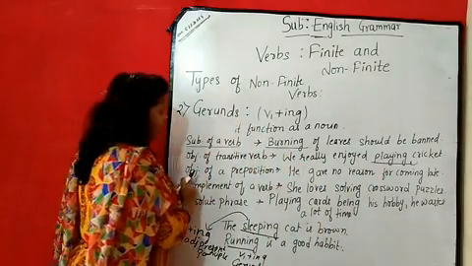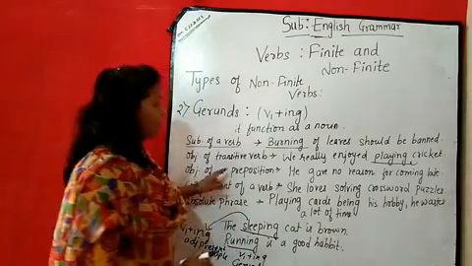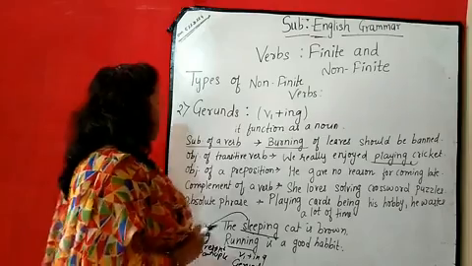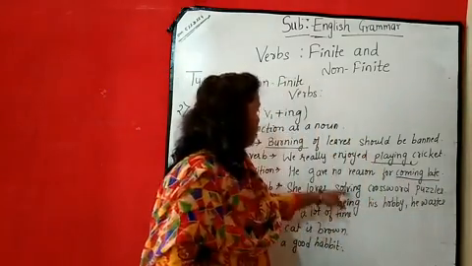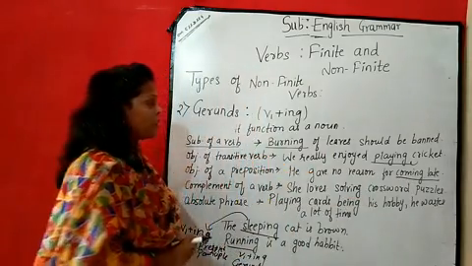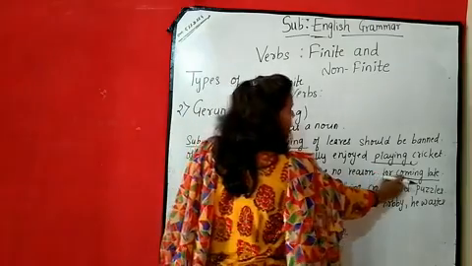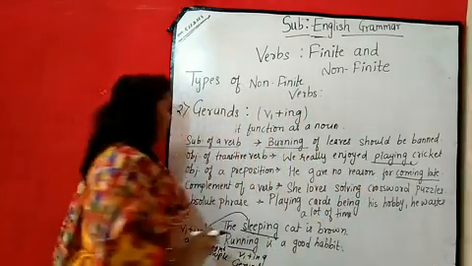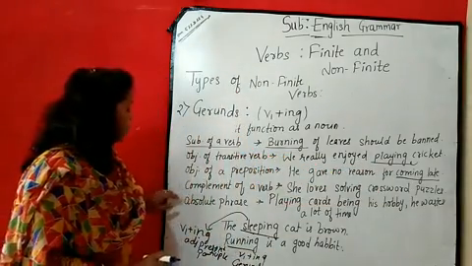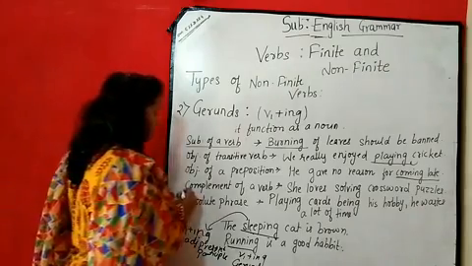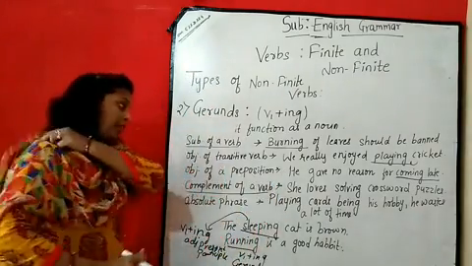Now the next one is an object of a preposition. So now it is going to work as an object for a preposition. Now here the preposition word is for और उसके लिए क्या use कर रहा है वो? किस तरह act कर रहा है? As an object place. Object place में use हो रहा है after the preposition. Now the next one is the complement of a verb.